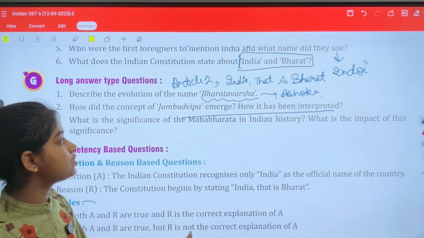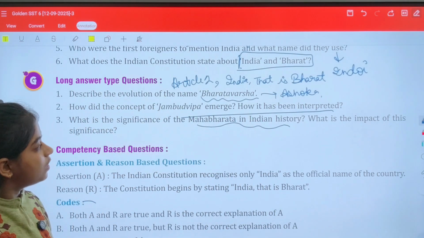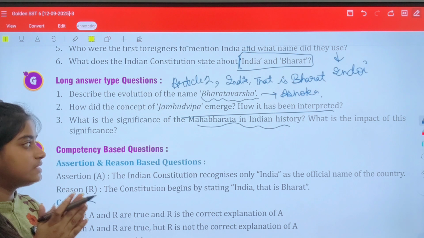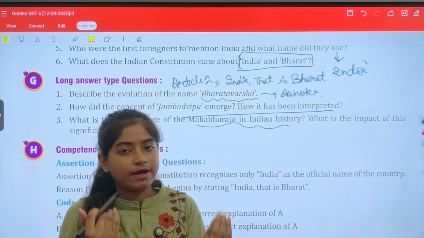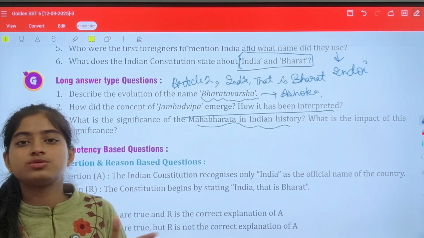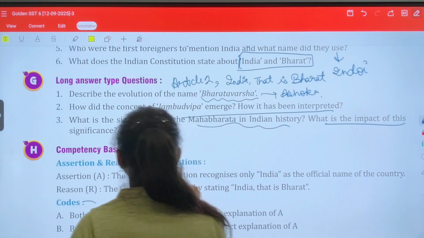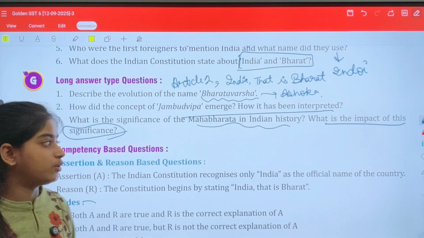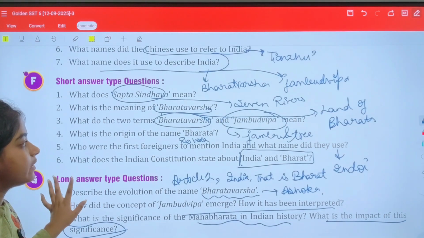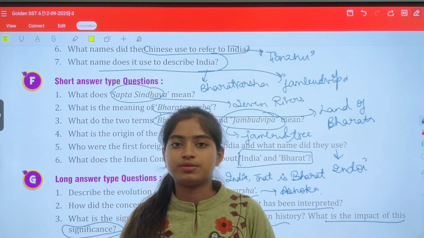Next, what is the significance of the Mahabharata in Indian history? The significance is that it has given us the name which we most commonly use to describe the Indian subcontinent. And the impact is that we are now using this term widely in our constitution. Okay, so here this beautiful chapter completes. I hope you understood the chapter. Thank you.